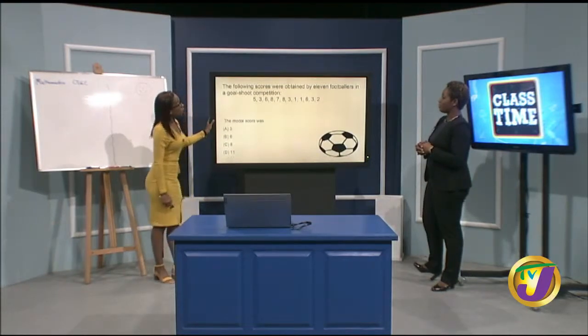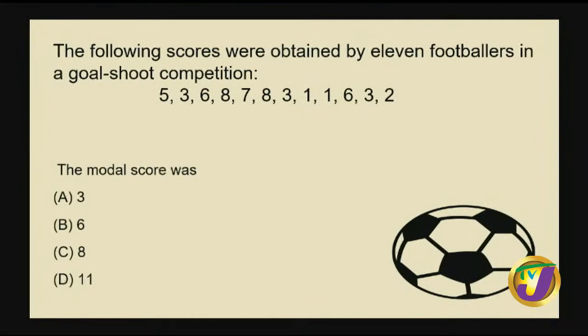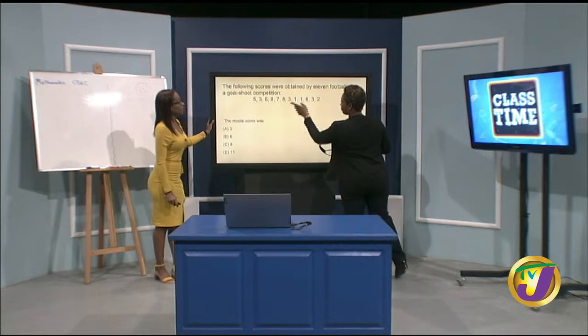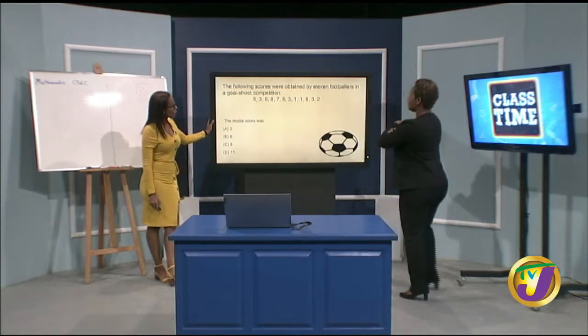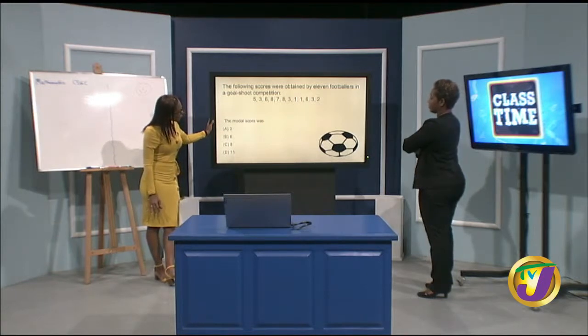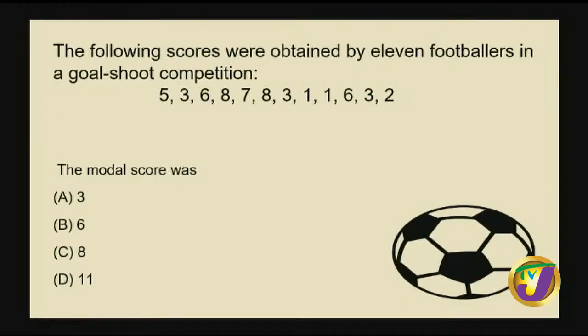So, the following scores were obtained by 11 footballers in a goal shoot competition. Let me just check that. 1, 2, 3, 4, 5, 6, 7, 8, 9, 10, 11. All right, 11. So here we are asked to find the modal score. So in finding the modal score, what comes to mind? Mode. So the mode talks about the most frequent value within a data set.